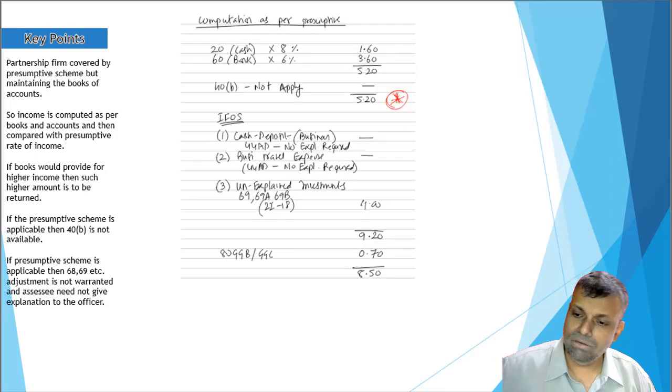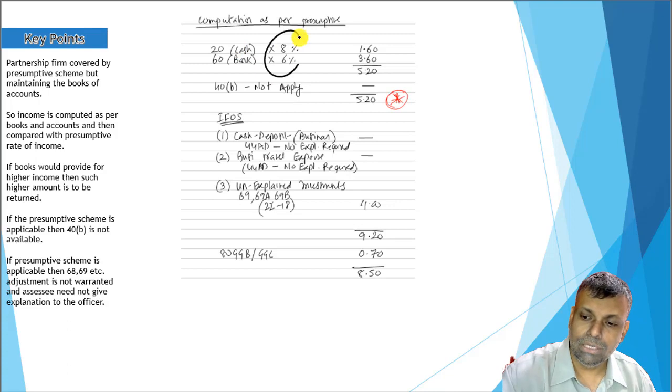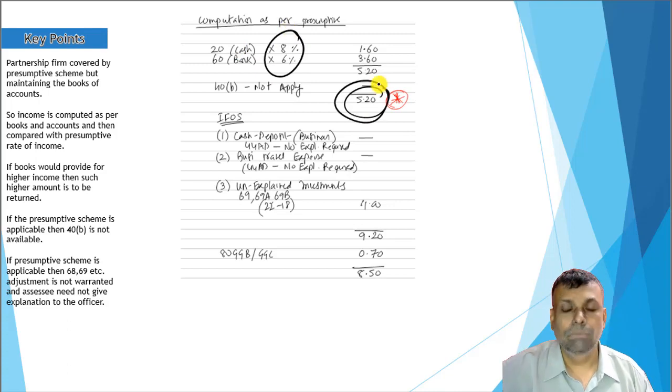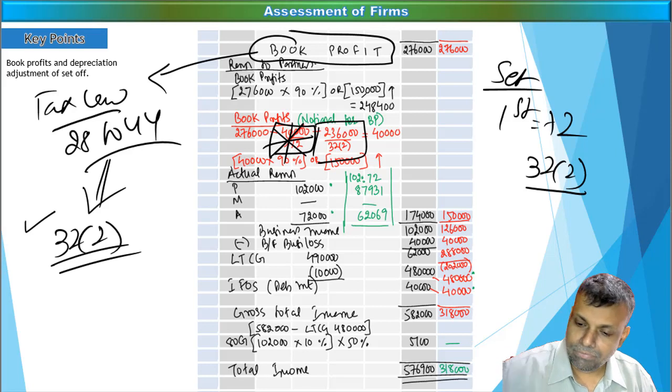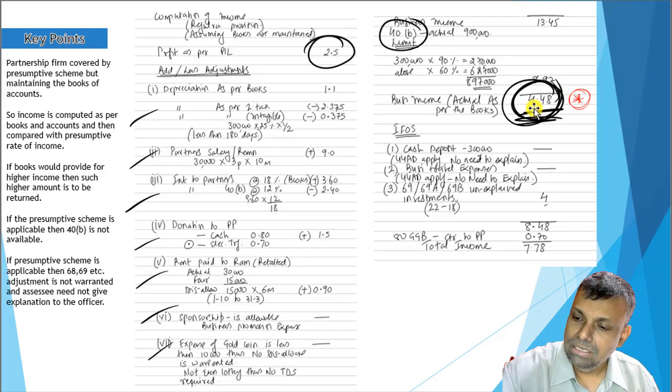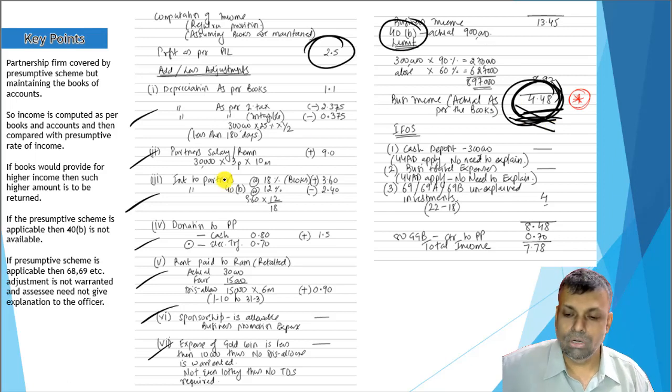Now friends, in this particular example, just the turnover figures were given, I multiplied the necessary percentage, and I straight away got this particular taxable profit. So I want to compare this profit, which is my presumptive profit, with my actual profit. So my actual profit in the given situation, friends, is how much? Some 4 lakhs, some odd number. Okay, so this is my actual profit, which is lower than the presumptive number.